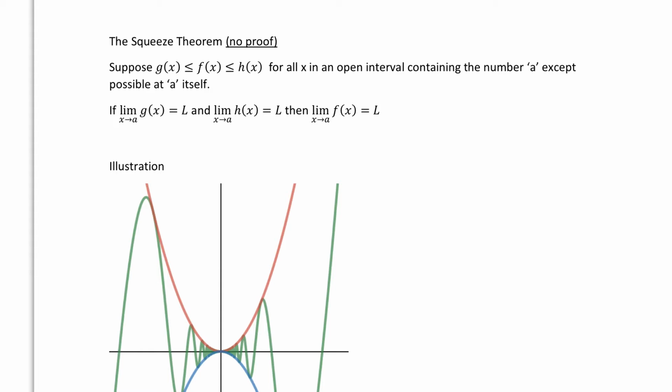So we need to first suppose that we have three functions, g of x, f of x, and h of x. And we need to suppose that those three functions are set up in an inequality so that g of x is the smallest, h of x is the largest, and f of x is in the middle. And this needs to be true on some open interval containing a, except possibly at a itself. Now, if we can show that the limit of g of x is L, the smaller one, and if we can show that the limit of h of x is L, the bigger one, then automatically the limit of f of x will equal L without us even trying. It just comes to us automatically. It's the theorem, the squeeze theorem.